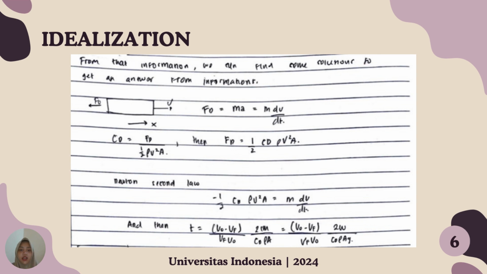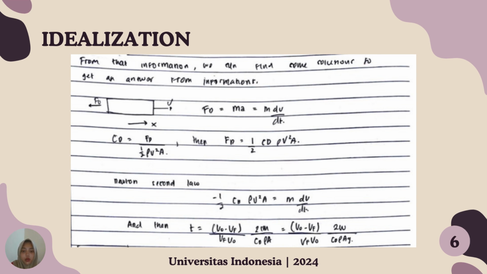From that information, we can find some solution to get an answer. F0 sama dengan ma sama dengan m divided by dt, and then we can find CD sama dengan FD per setengah rho V kuadrat A, then FD sama dengan setengah CD rho V kuadrat A. Newton's second law, and with this Newton's second law, we can find t sama dengan m per C0 rho A, V0 min Vf.